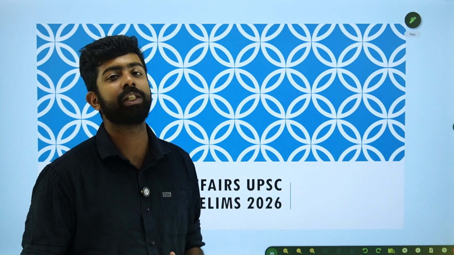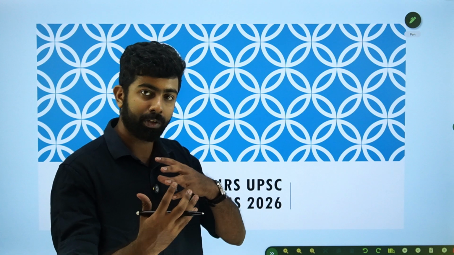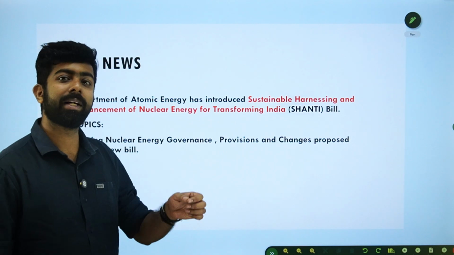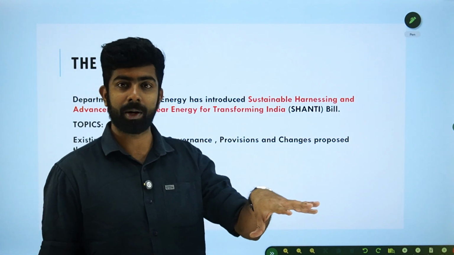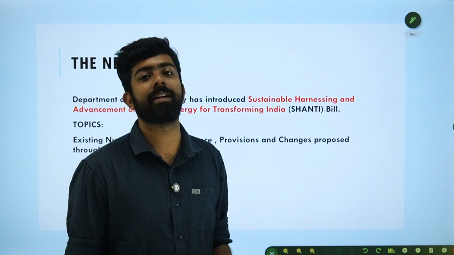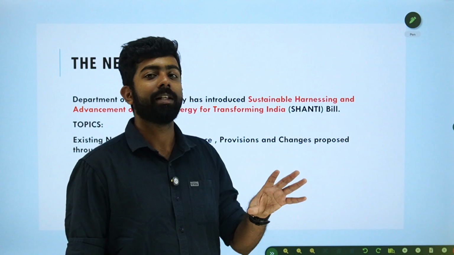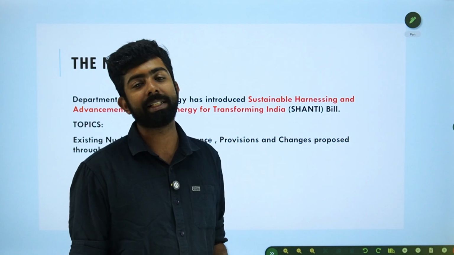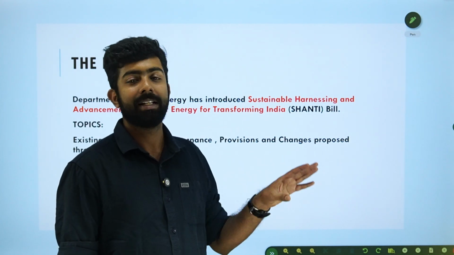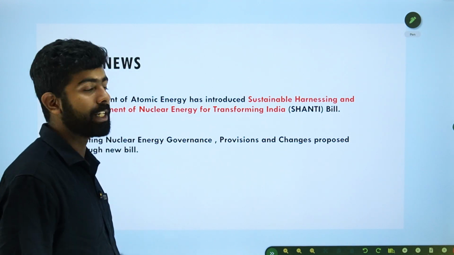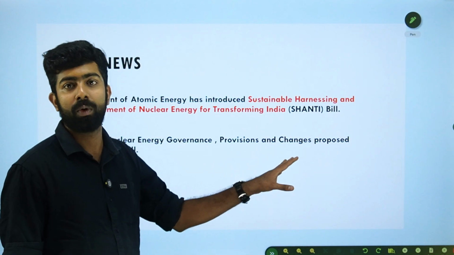So let's see why this act was passed, what are the important provisions of this act, and what were the changes from the earlier nuclear energy regime. It was introduced by the Department of Atomic Energy. If you know about the Department of Atomic Energy, it is directly under the Prime Minister's office, under his operational control, and that department introduced the bill, Sustainable Harnessing and Advancement of Nuclear Energy for Transforming India, right?